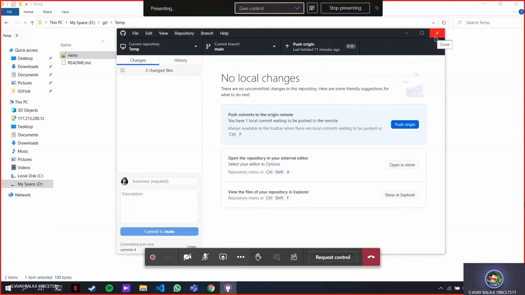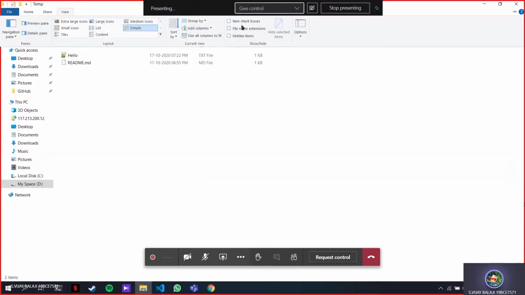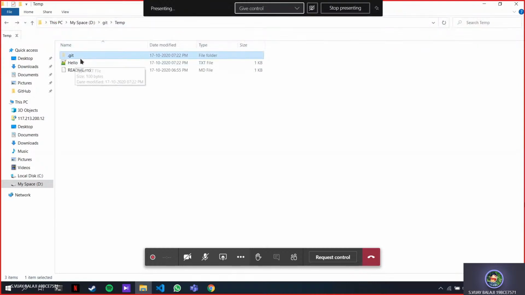Is there any way to copy the source code of one repository to another? Yeah, you can just download the source code, copy it, and move it to another repository. The problem is you have to make sure you don't copy this .git folder. If you copy it, the progress made in this repository will also show up in that repository. So when copying, copy only the files except the .git folder, and you can copy the source code between two different repositories. Any other questions?